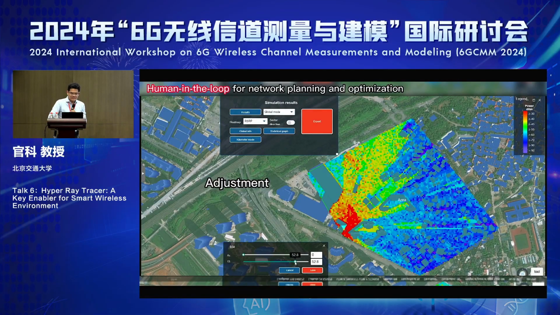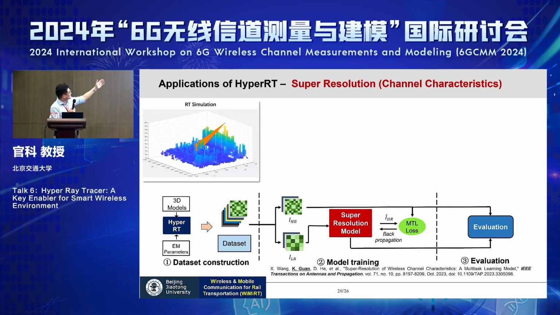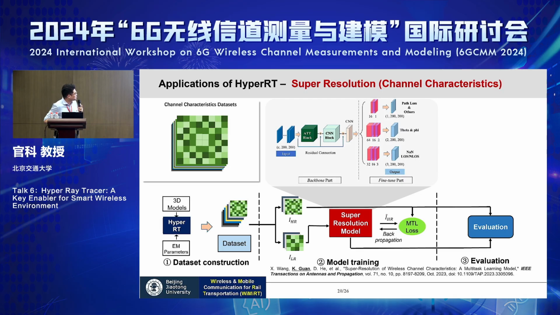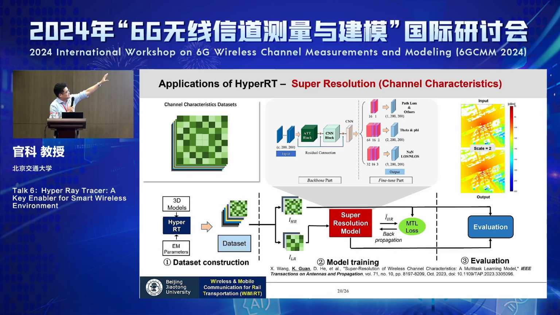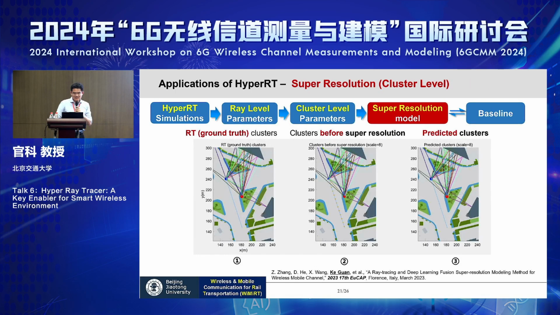All right. When you have very fast ray tracing, you can build a very high-quality dataset to train any artificial intelligence network you want. For instance, we used the dataset built by ray tracing to train a super-resolution model. The good thing is that in the future, for this heat map, you can use very limited points for ray tracing, and then use deep learning to compensate for the other places, okay? And that is for the normal channel